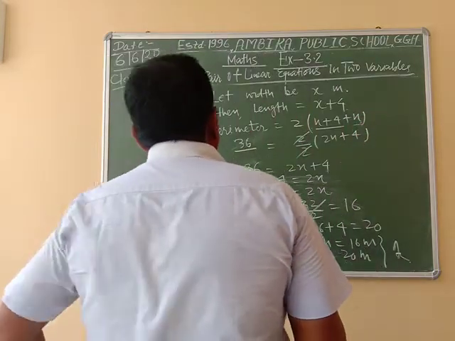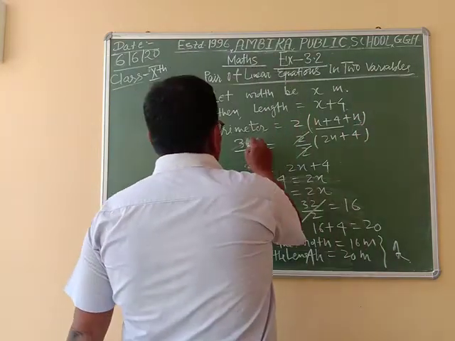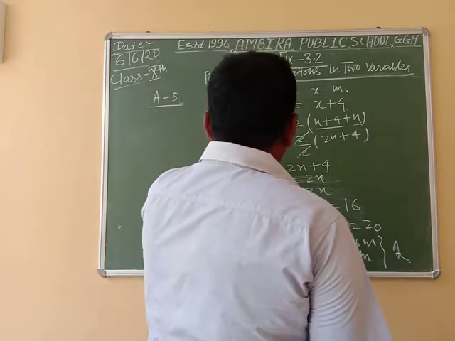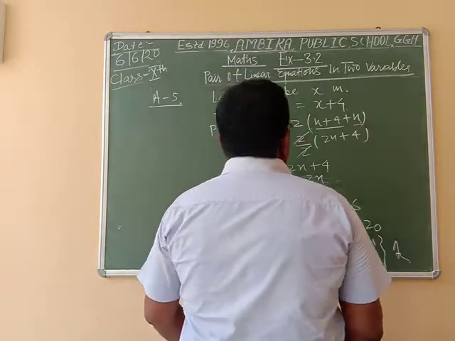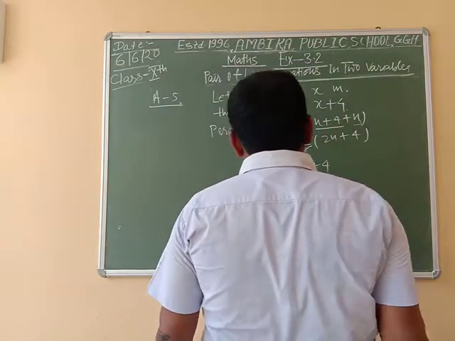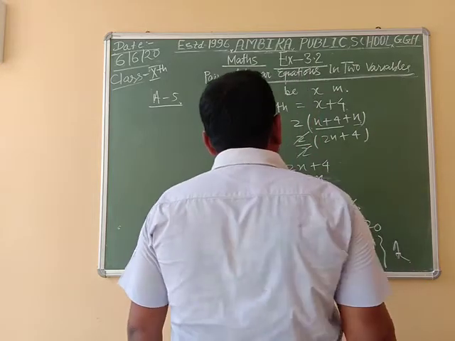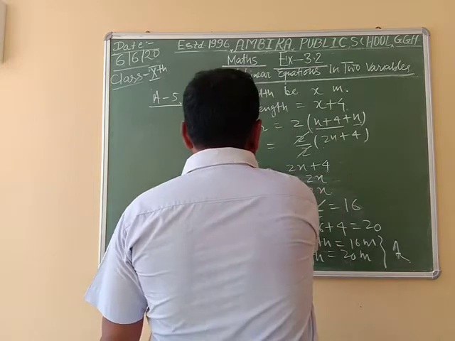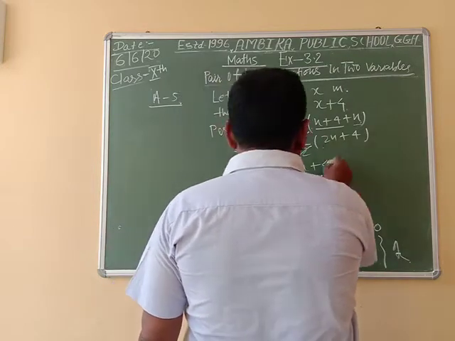Here half the perimeter is equal to 36, equal to 2 by 2 into (2x plus 4). 36 is equal to 2x plus 4.